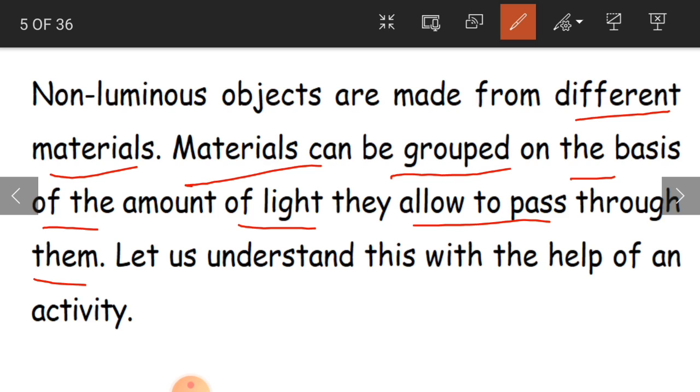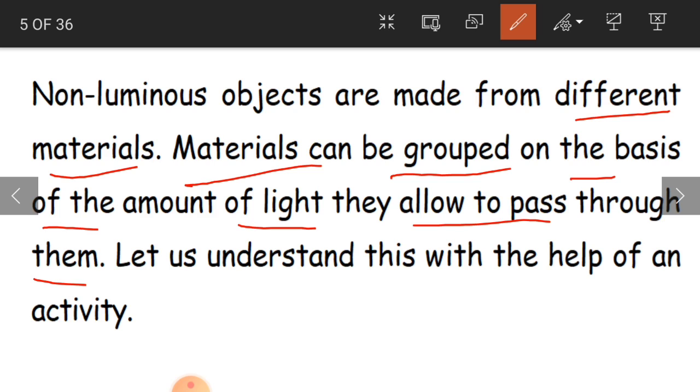So we divide the material as transparent, opaque or translucent by the amount of light they allow to pass. According to that, the materials have been grouped.